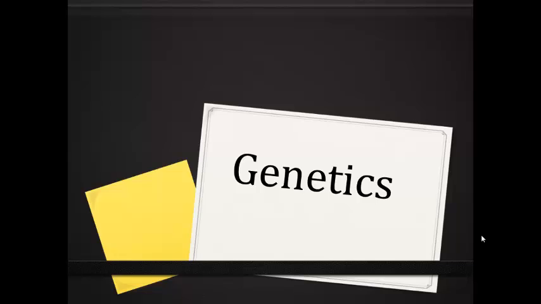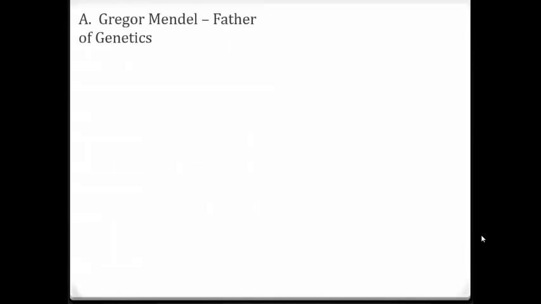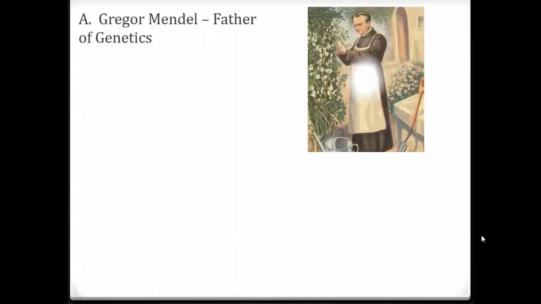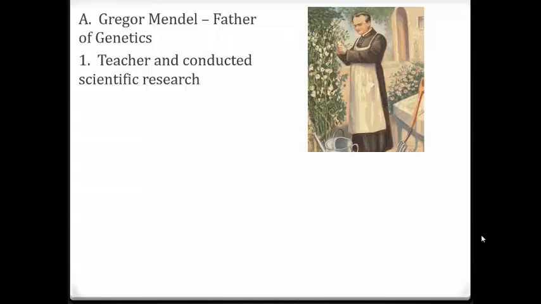So let's move in and give a little history here about genetics. The father of genetics is considered to be Gregor Mendel. He lived a long time ago. He was actually a monk in a monastery, and he had a few jobs. He was a teacher at a local school, and he did conduct scientific experiments, but he was also a gardener. At the monastery everybody has a job, and so he attended the garden, and he actually used his time in the garden to really get us going with genetics.